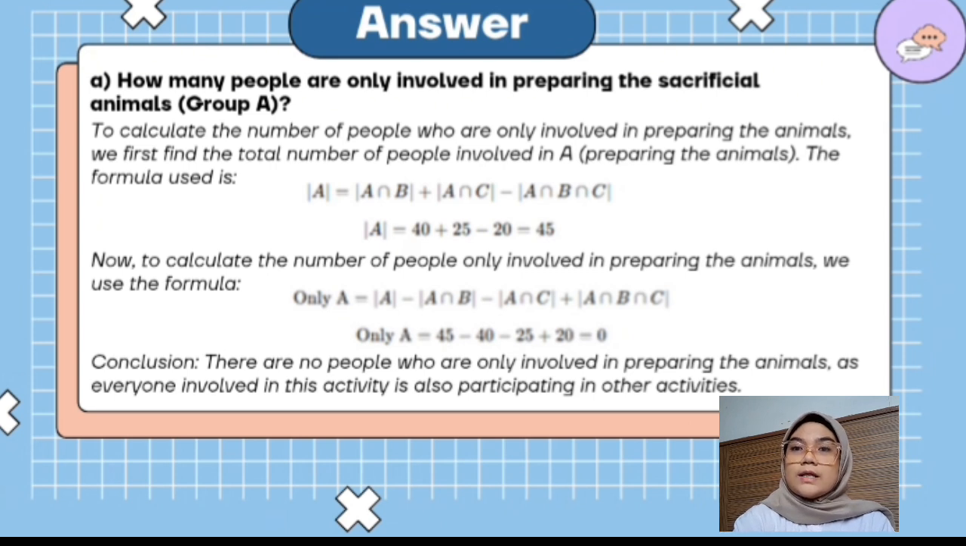Now, to calculate the number of people only involved in preparing the animals, we use the formula only A, it's A minus A intersection B minus A intersection C plus A intersection B intersection C. And we get only A is 45 minus 40 minus 25 plus 20, it's 0. And we can conclude there are no people who are only involved in preparing the animals, as everyone involved in this activity is also participating in other activities.